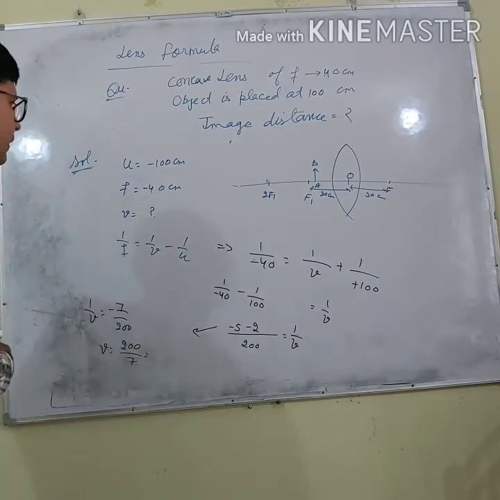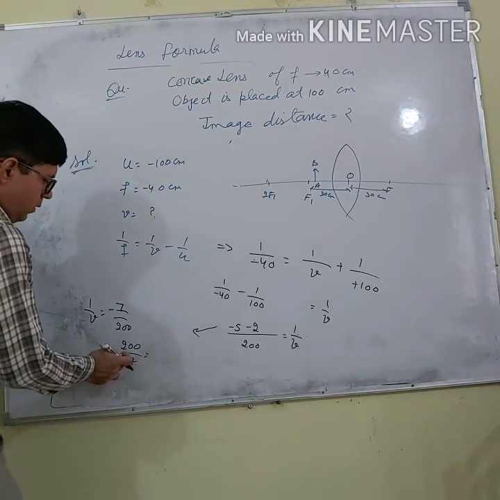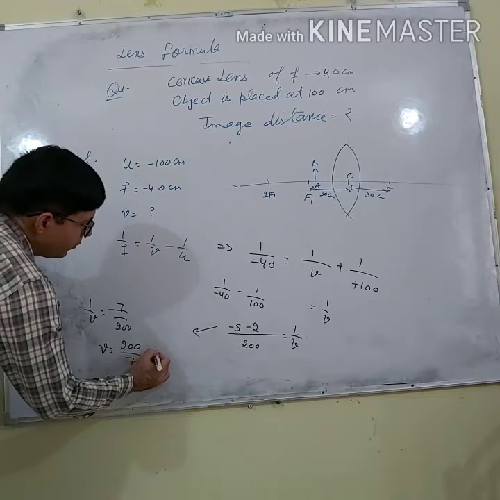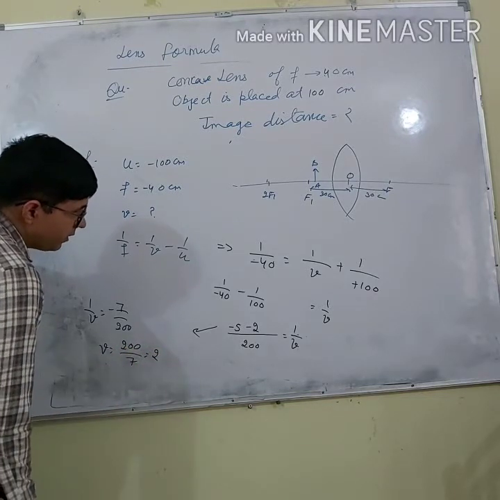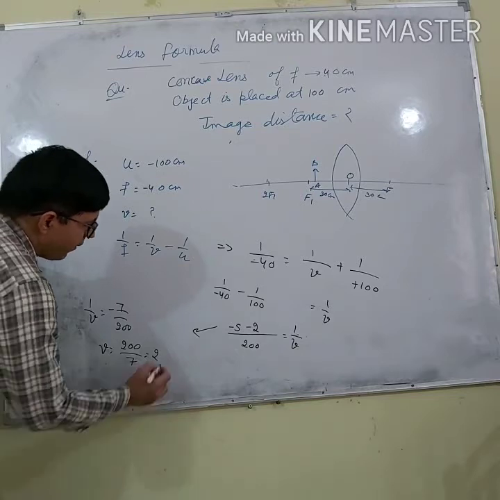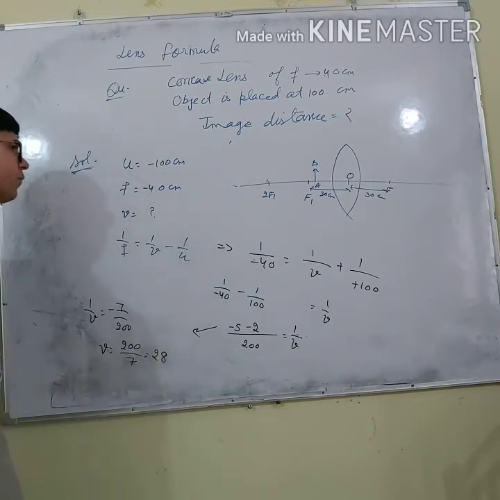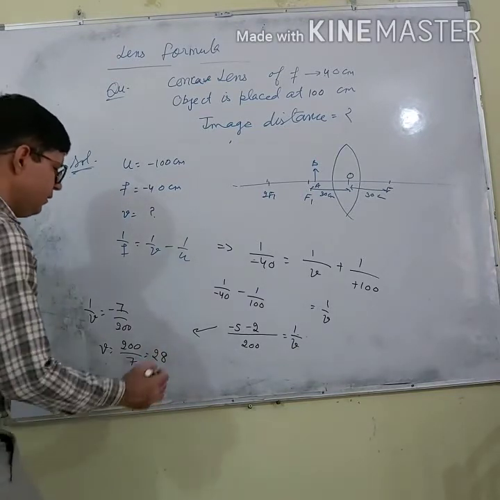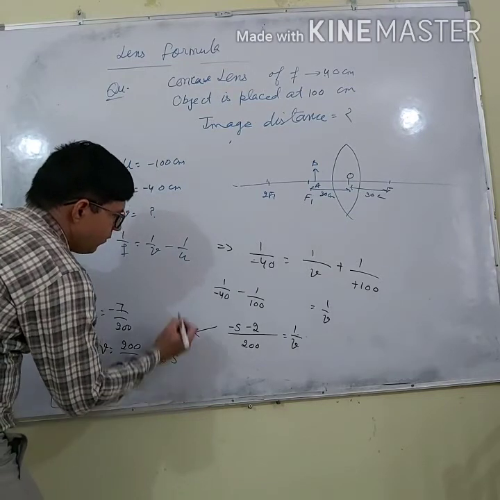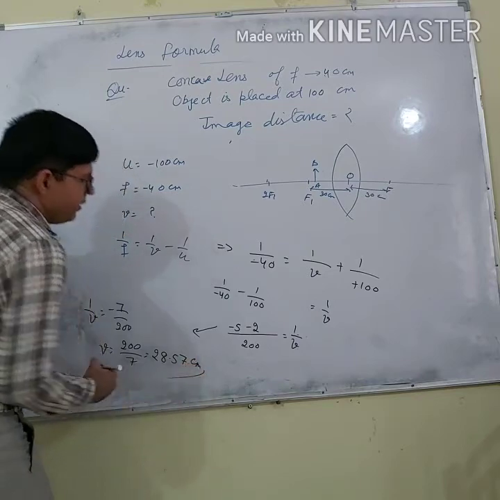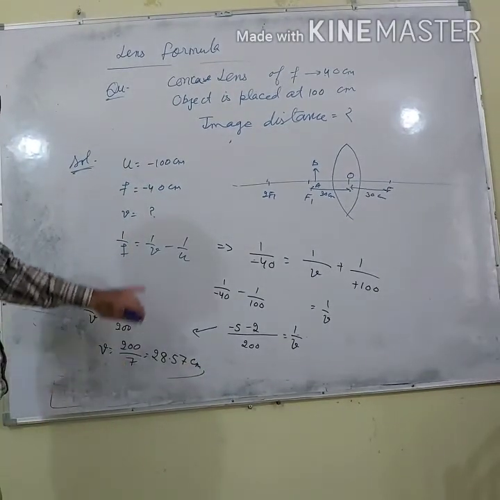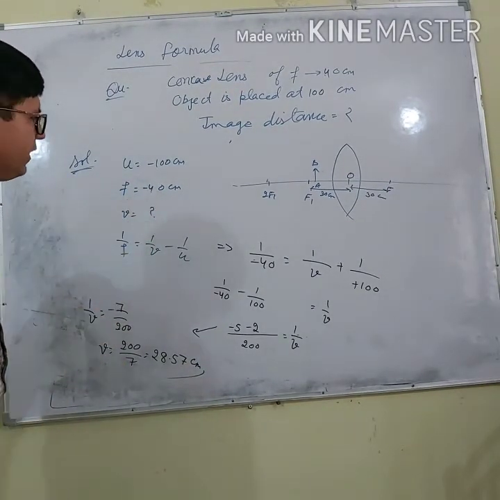When you calculate this, how much will it be? 7 2s are 14, 6, 60, it will go on. 7 8s are 56, 40 again, 7 5s are 35. So v is about 28.57 centimeter.